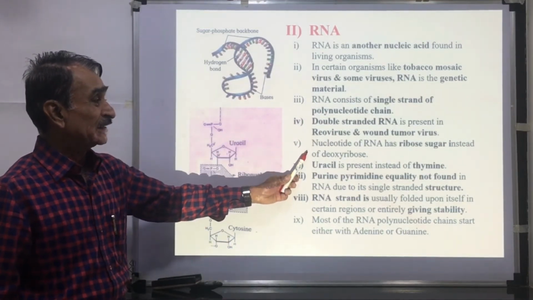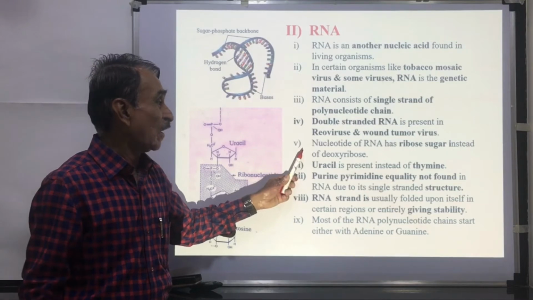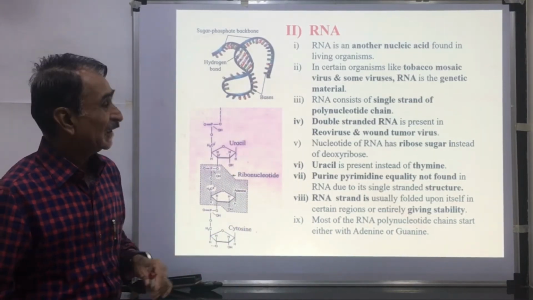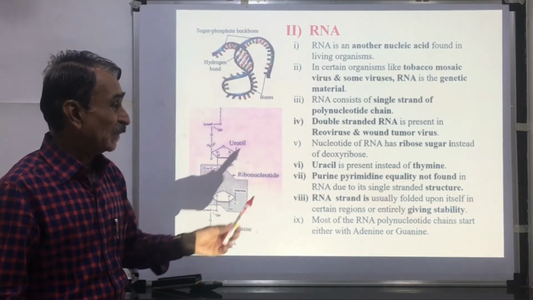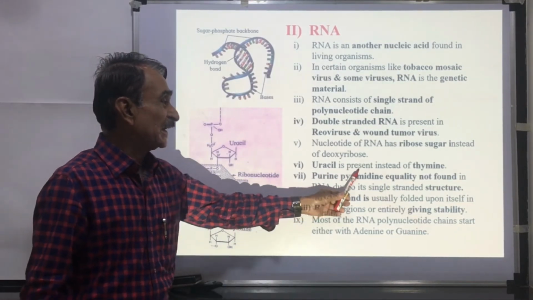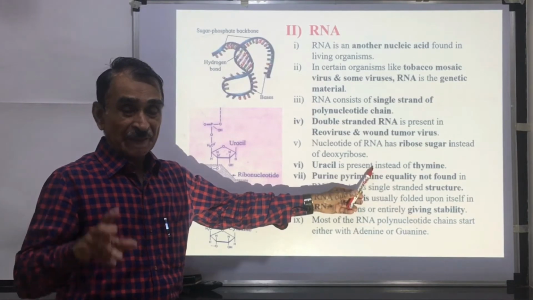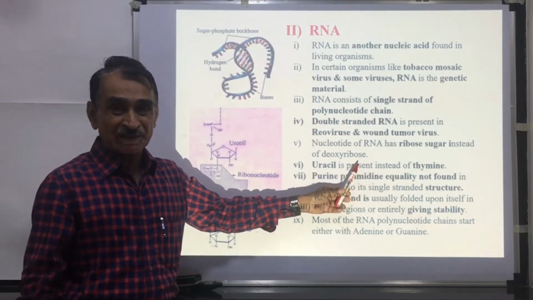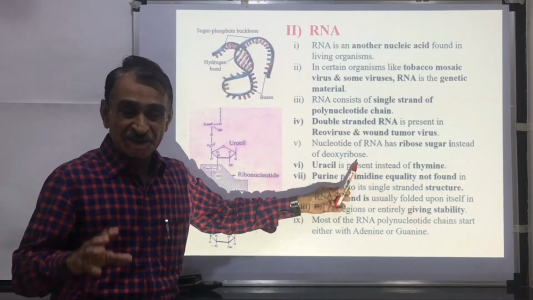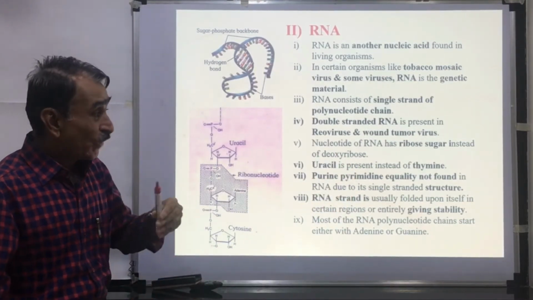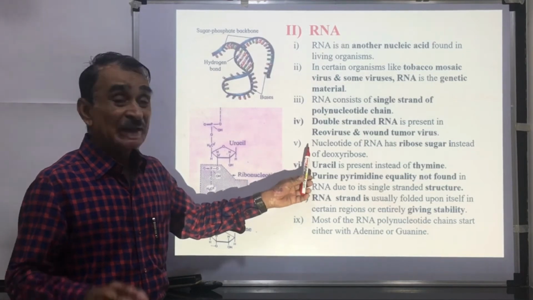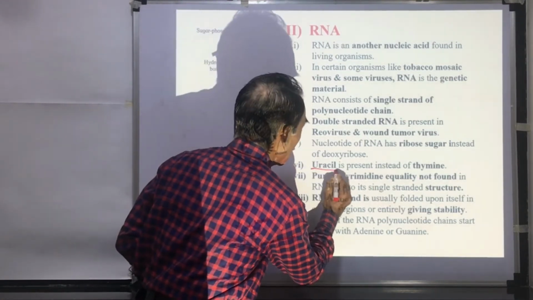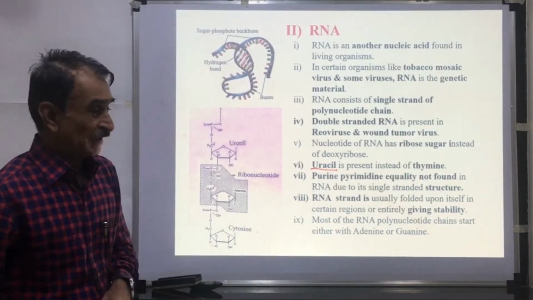Nucleotide of RNA has ribose sugar instead of deoxyribose. In DNA, deoxyribose sugar is present, while in RNA, ribose sugar is present. Uracil is present instead of thymine. In case of DNA, adenine, guanine, cytosine and thymine, these nitrogenous bases are present. While in case of RNA, instead of thymine, there is uracil.